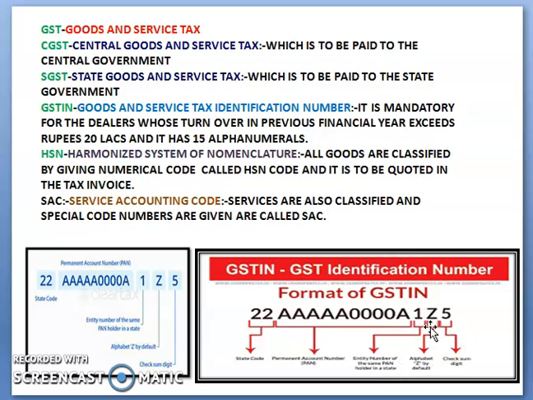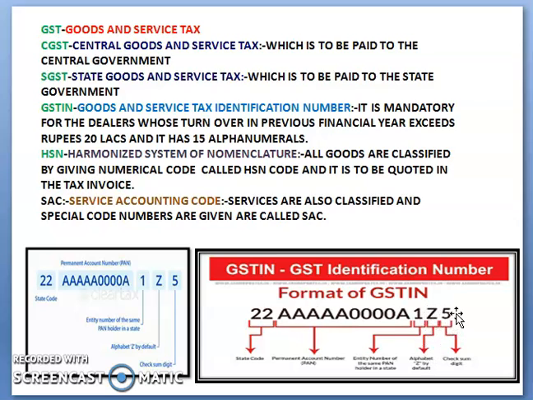Now what is Z here? It is uniform for all by default. By default, for everyone it is Z. That means for all companies or suppliers, it is the uniform code.